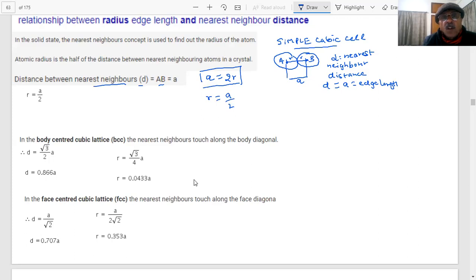This radius is also equal to D by 2. So D, the nearest distance, is 2R. D is equal to 2R. So this nearest neighbor has been asked many times. We should know the relationship for the nearest neighbor.